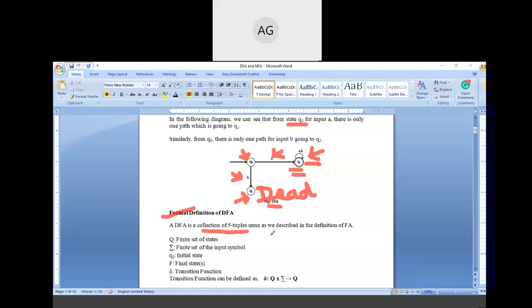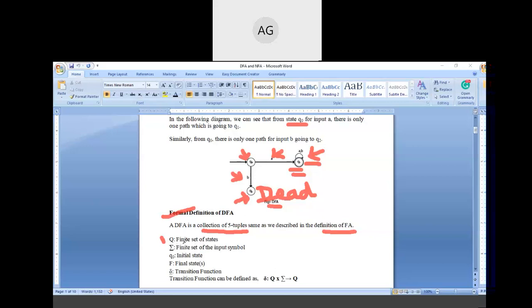Tuples means rows in a table. It is the same as we described in the definition of the finite automata in our previous class. The previous class videos are already available on the college YouTube channel, and you can refer to them from there. So these are the 5 tuples.